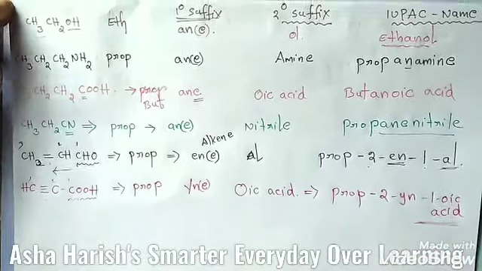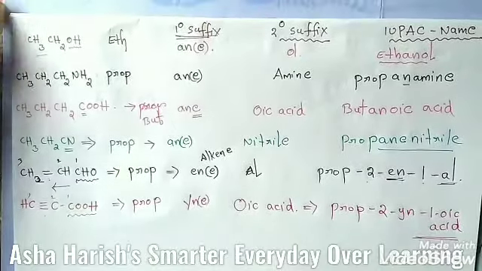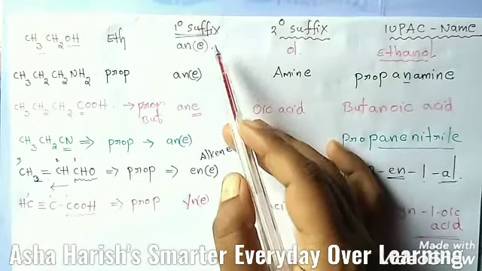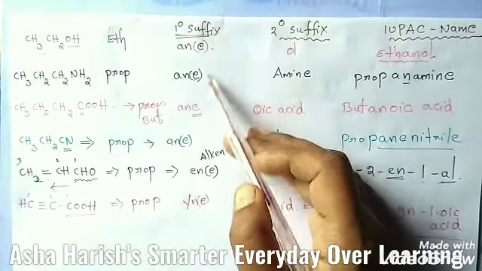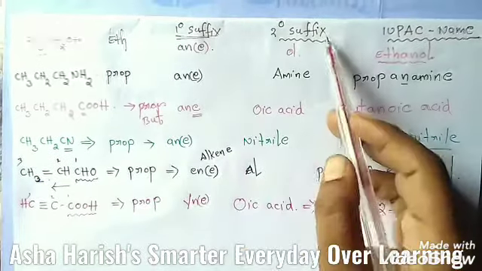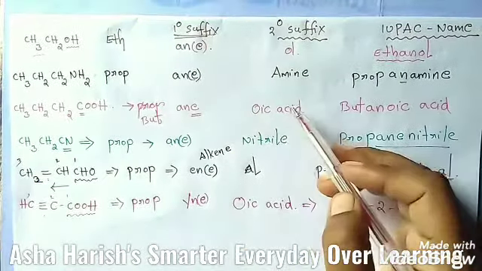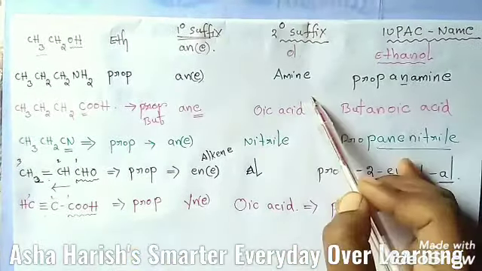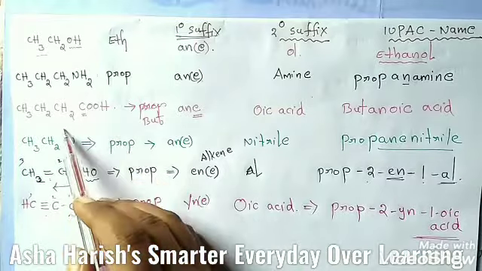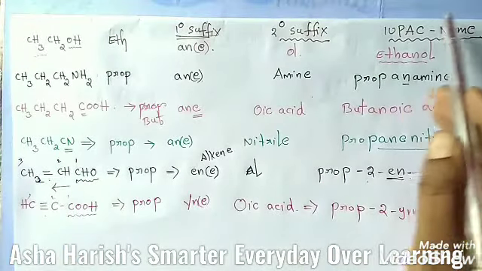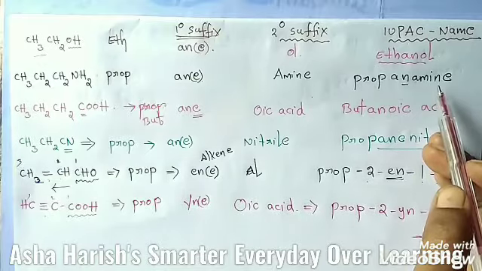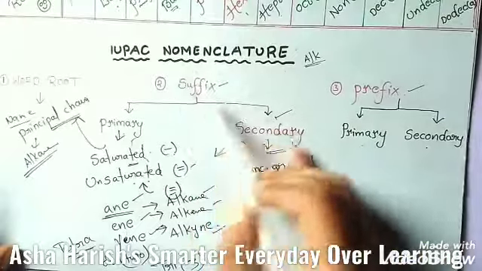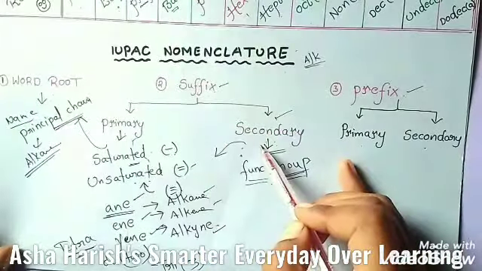Okay, these are the examples of representing the primary word root, and the primary suffix, that means basing upon the bonds, alkane, alkene and alkyne, and the secondary suffix means basing upon the functional group, which functional group is present in that particular compound. And finally you have to write the IUPAC name for this. Okay students, up to now only the primary suffix and secondary suffix are completed.